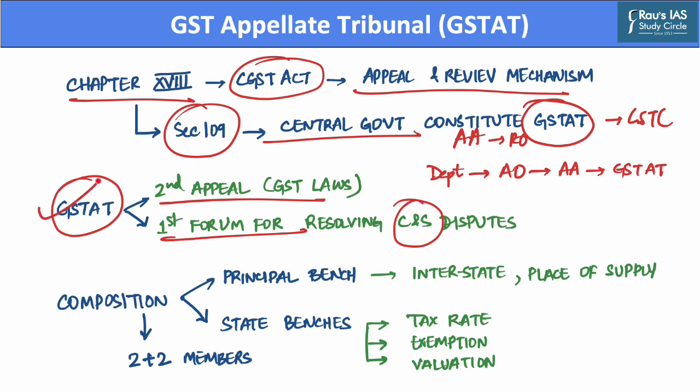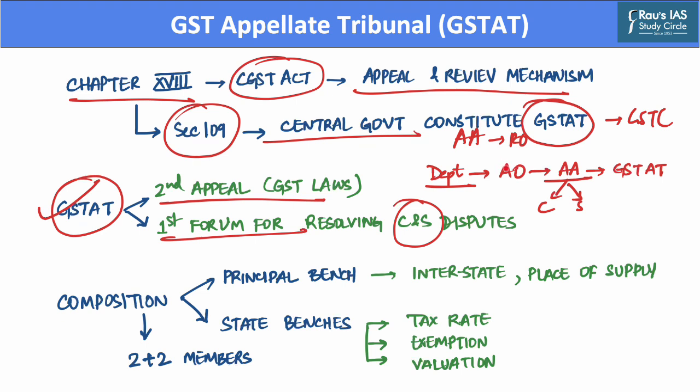Now, this GST Appellate Tribunal hears appeals based on orders of appellate authorities, which are constituted under both central and state GST acts. Now, when a revenue department raises a claim against a GST taxpayer, this GST taxpayer can contest the claim at various levels.